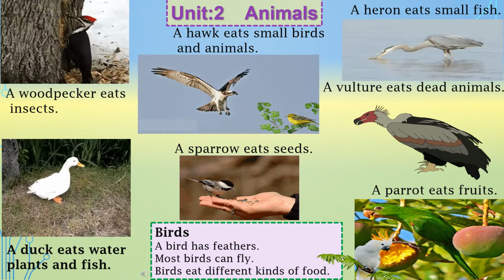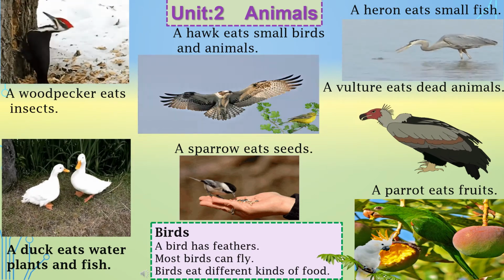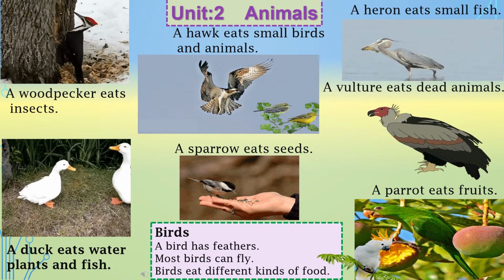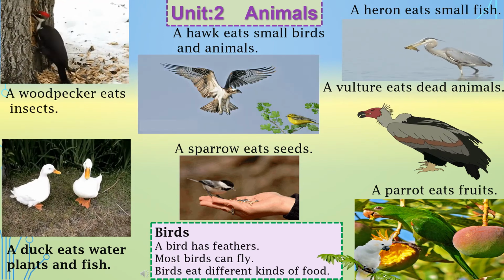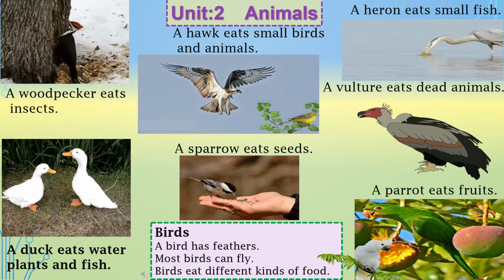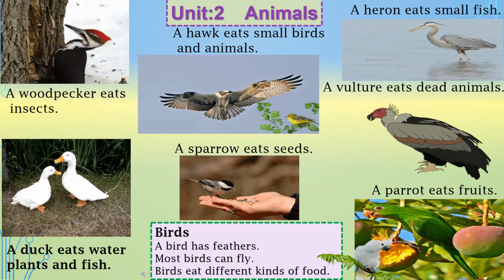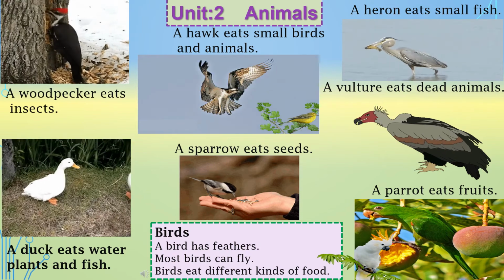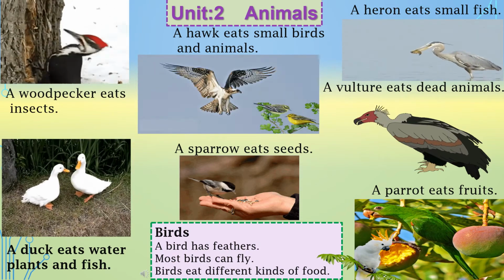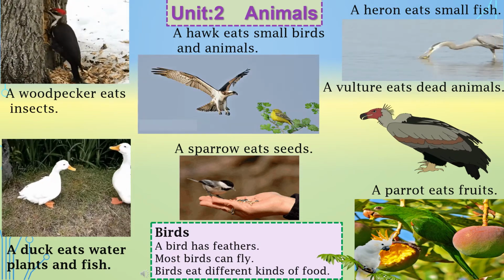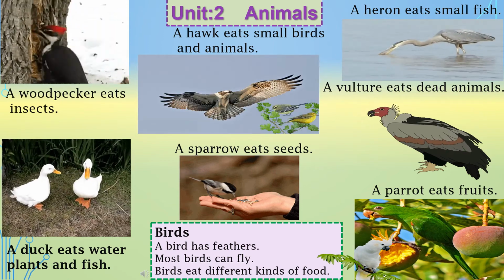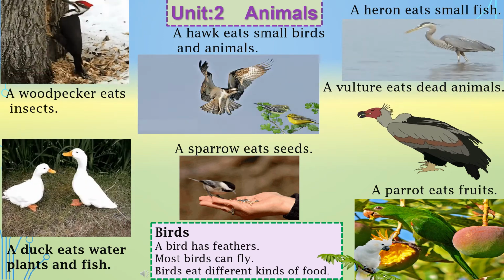This first picture is of a woodpecker. A woodpecker lives in a hole in the trunk of a tree, and it eats small insects. So let's read, a woodpecker eats insects.